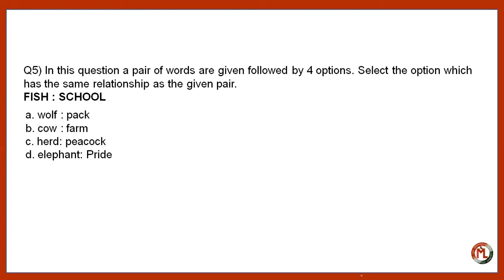Now, you have to identify the similar type of pair among the given options. The options are wolf and pack, cow and farm, herd and peacock, elephant and pride. Among the given options, only the first one is the correct one, as the group of wolves is called a pack. So, the first one is the correct option, right? This is based on the analogy of relationship between the group of animals and their names.